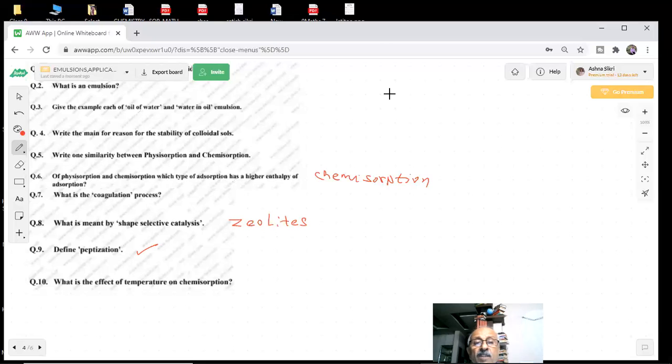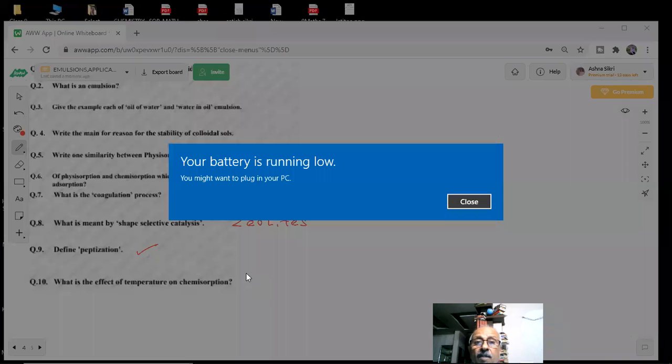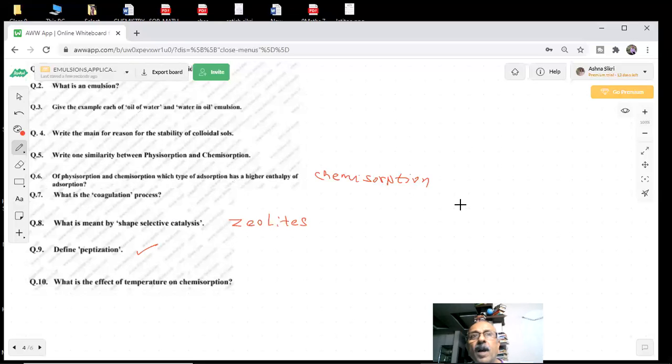What is the effect of temperature on chemisorption? It is very important and has been asked in the paper. I told you about chemisorption: first, higher temperature decreases adsorption, but some temperature is required for the chemical bond formation.